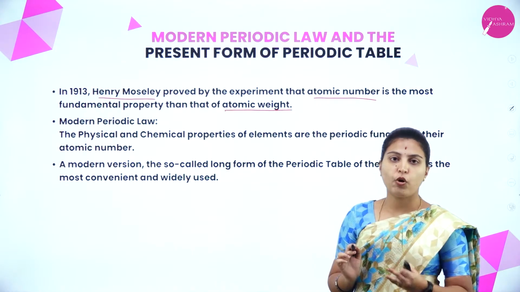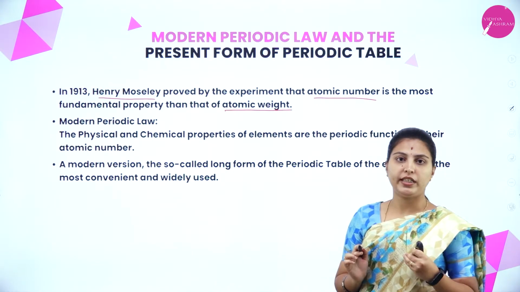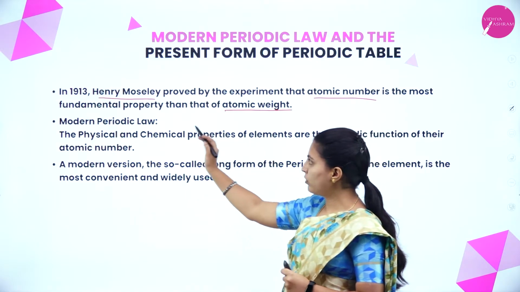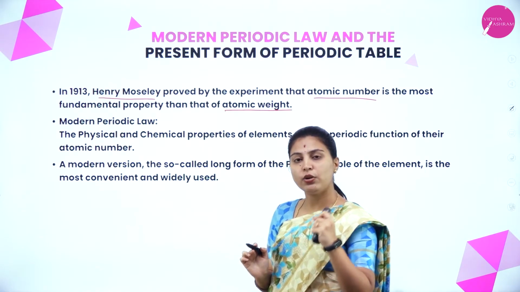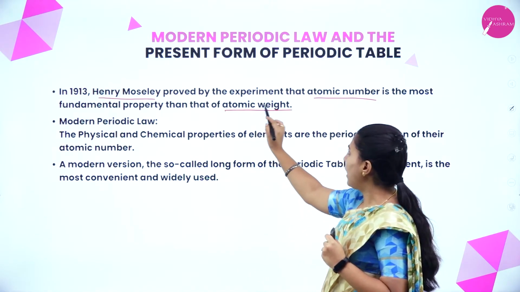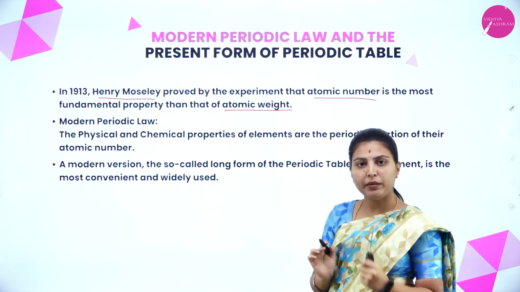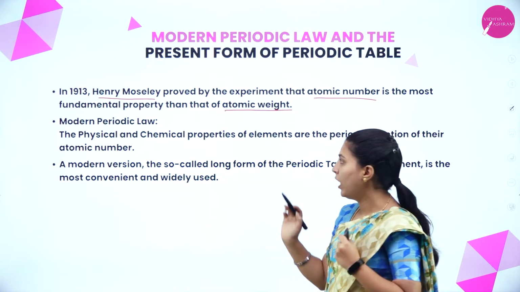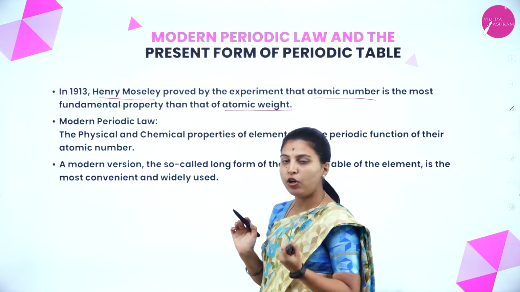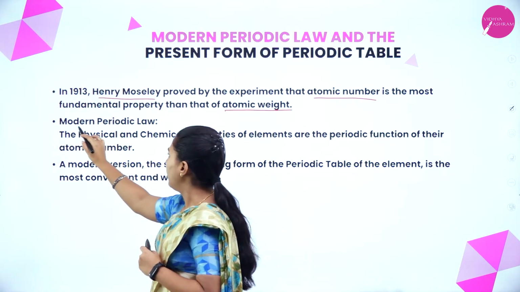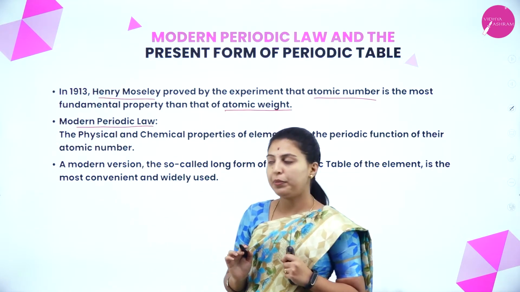The earlier scientists considered only atomic weight. But the scientist Henry Moseley told first that atomic number is the fundamental property rather than atomic weight. Then that law is called the modern periodic law.